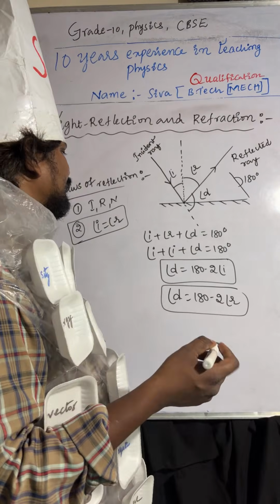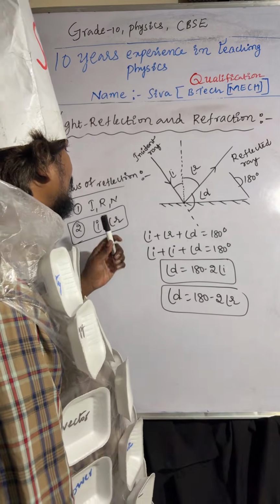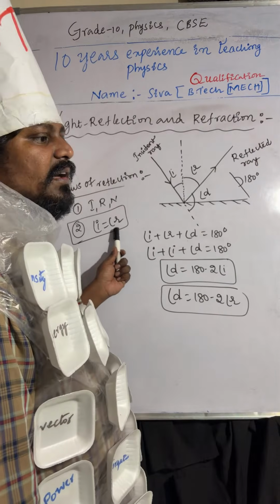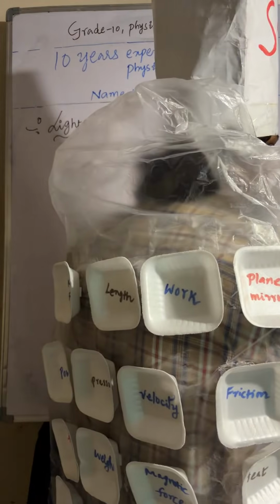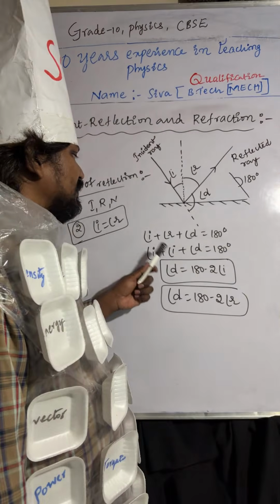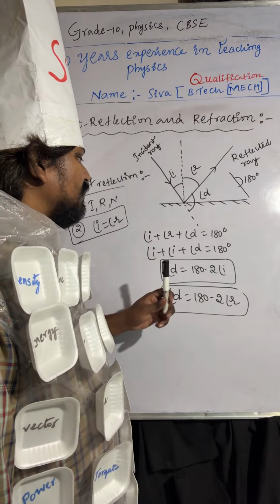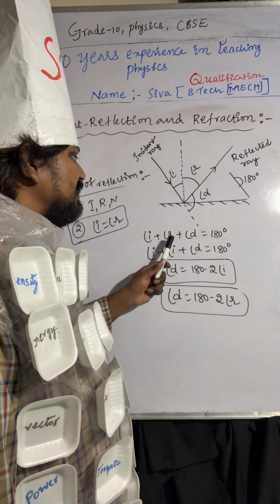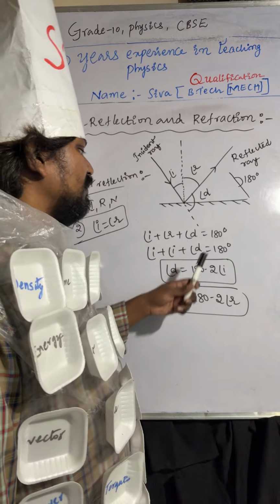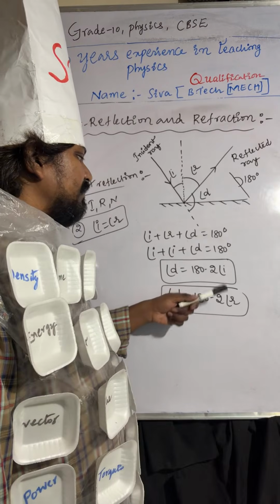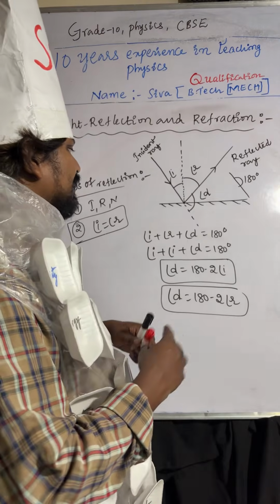So how can you take this? From the law of reflection, angle of incidence is equal to angle of reflection, right? That's why we are taking it like this. In angle of incidence plus angle of reflection plus angle of deviation equals 180, instead of angle of reflection I am writing angle of incidence. So angle of deviation equals 180 minus 2 angle of incidence, or 180 minus 2 angle of reflection.